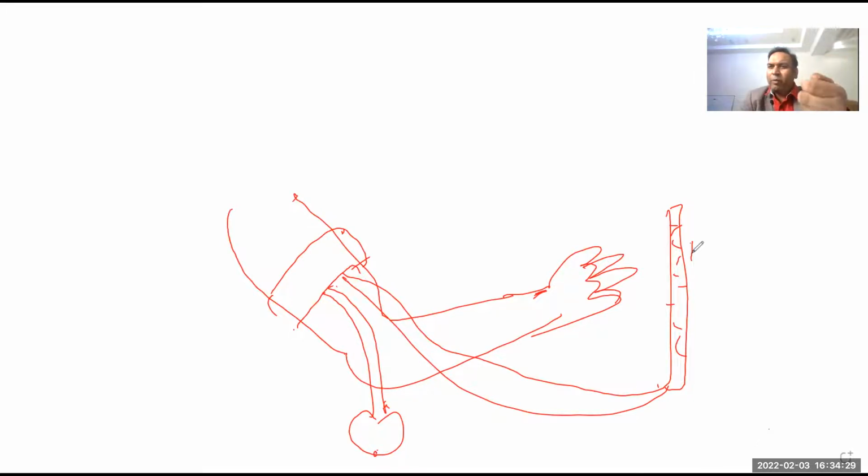Now we slowly release, and one point will come where the pressure is exactly a little less than or exactly equal to the pressure inside the artery, and then blood will start flowing into the artery and you will start feeling the pulse. This is your systolic blood pressure. Okay, this is a very important step.